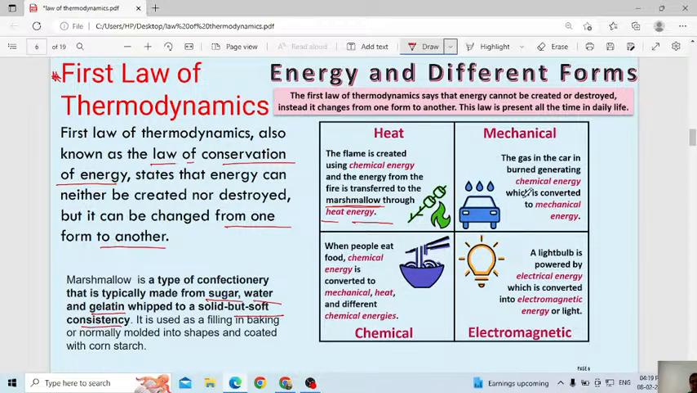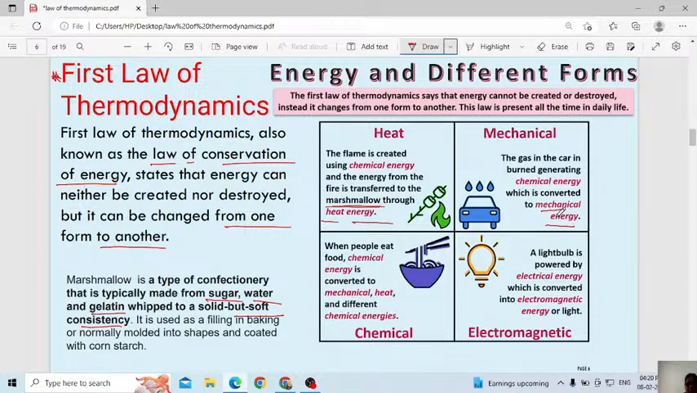Then next one, mechanical. The gas in the car is burned, generating chemical energy which is converted to mechanical energy. Whatever we are using in daily life, we use the car. Then in the car, we will use gas. Even the car we can run with petrol, diesel, even I told you, gas also someone will use. That gas will burn. Then the gas is a mixture of chemical energy. Then here the chemical energy is converted into mechanical energy. These are examples of different types of energy.